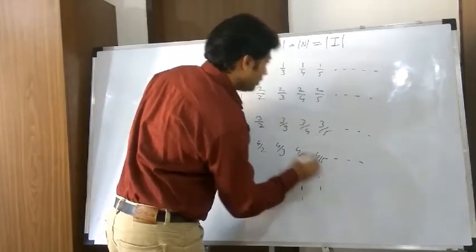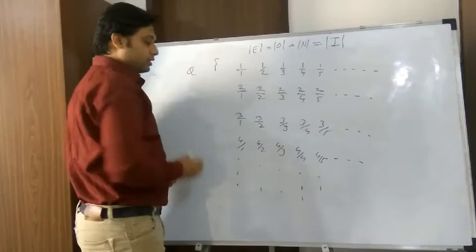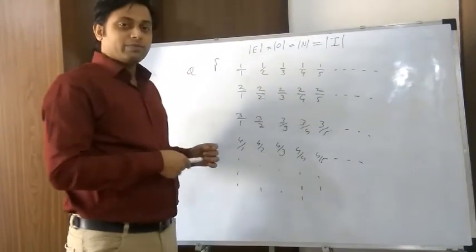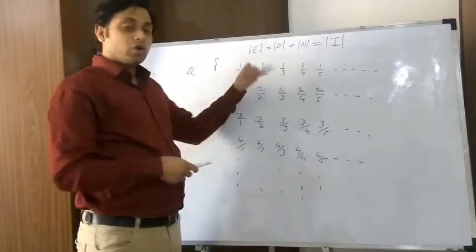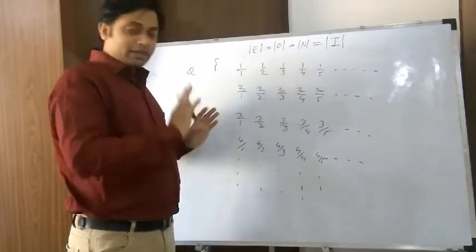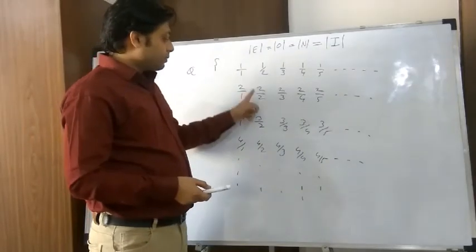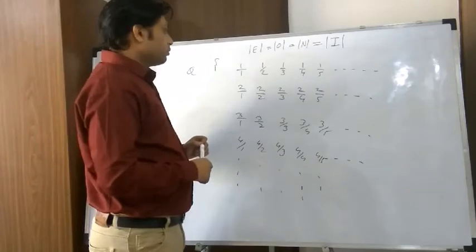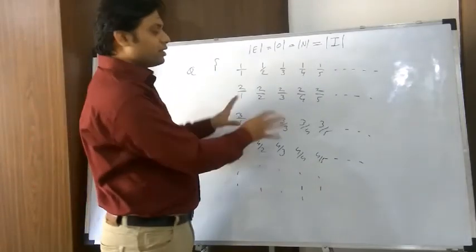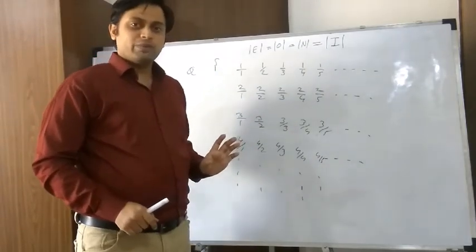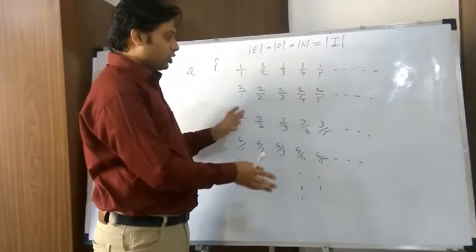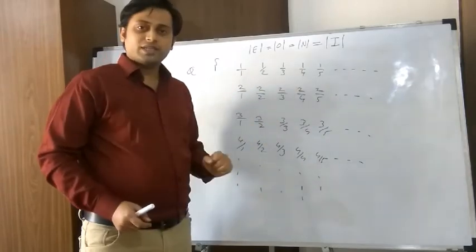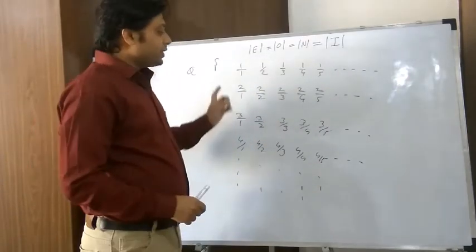Okay, so this is my rational number set. Now how to start mapping? If I start mapping the elements row wise, I will map one by one. Again, to clarify, there are multiple pairs here which evaluate to the same rational number, but for the sake of simplicity I will include all the possible pairs. So our rational number set is actually smaller than this because of these redundant fractions, but anyway, for simplicity I will include all the possible pairs.